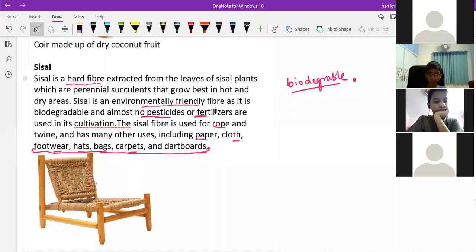Generally, all the natural fibers are biodegradable, right? Yes, sir. What is the meaning of biodegradable?